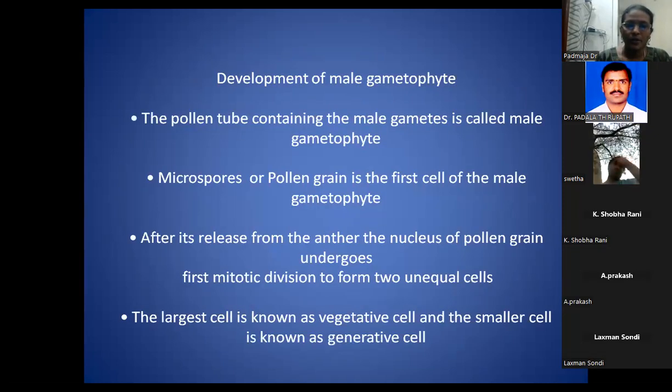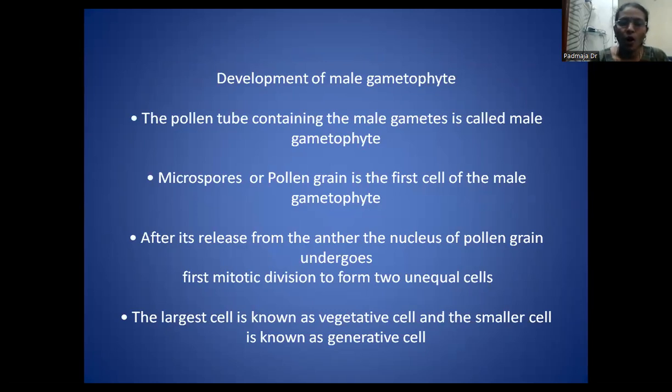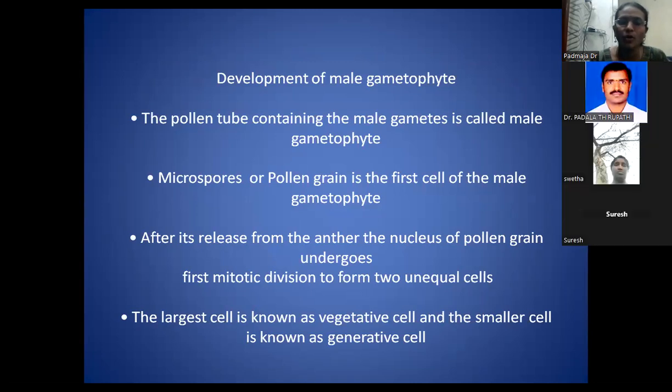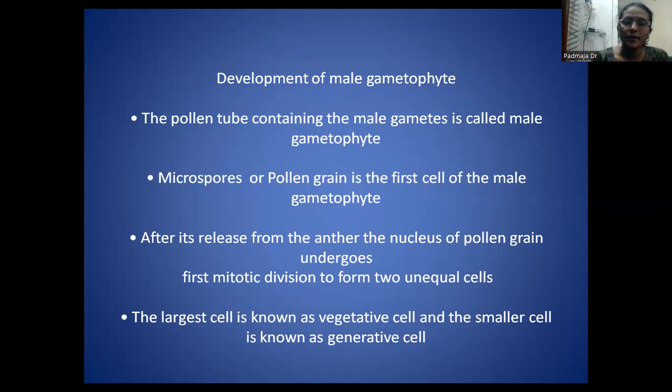And next, the development of the male gametophyte. How do the processes take place? The total diagram tells about the development of the male gametophyte. The first cell of the male gametophyte is the pollen grain, and the pollen grain gives rise to the pollen tube.